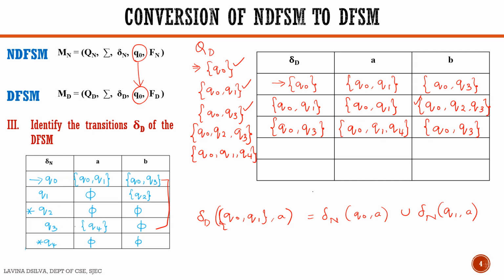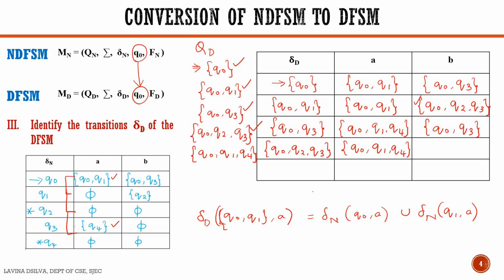Next, to see the transition of the state Q0, Q2, Q3. That is this state, Q0, Q2 and Q3. So it is Q0, Q1, Q4.